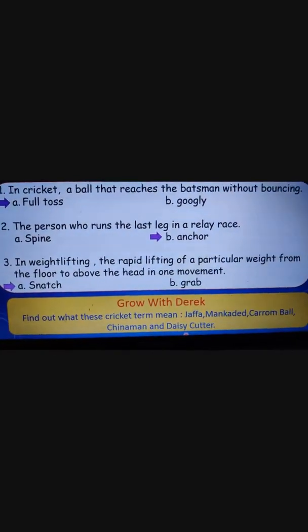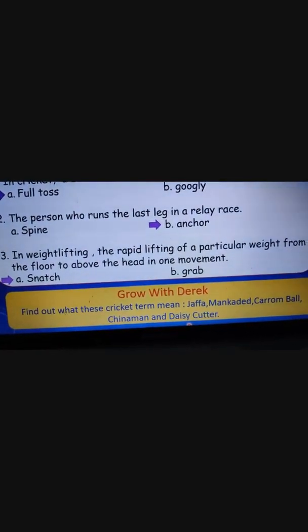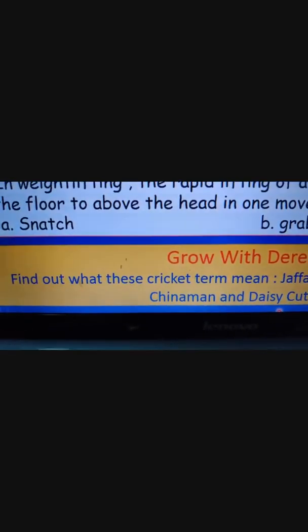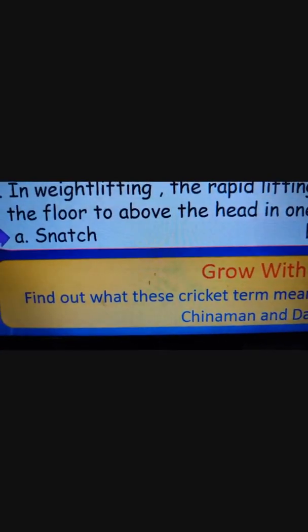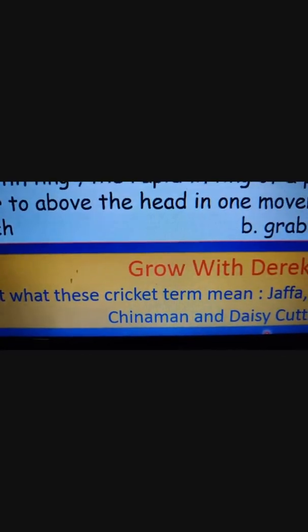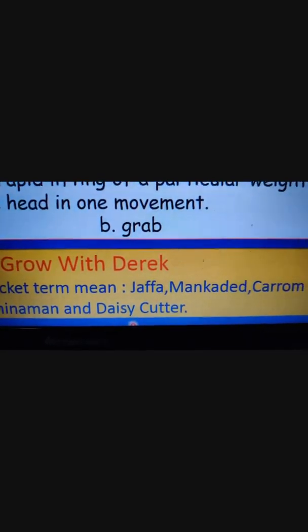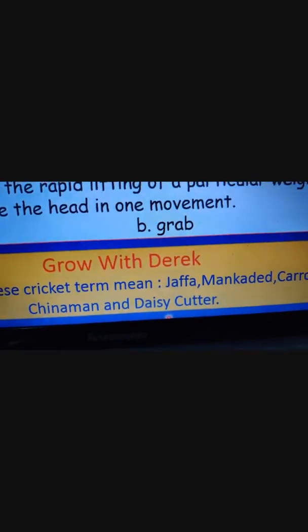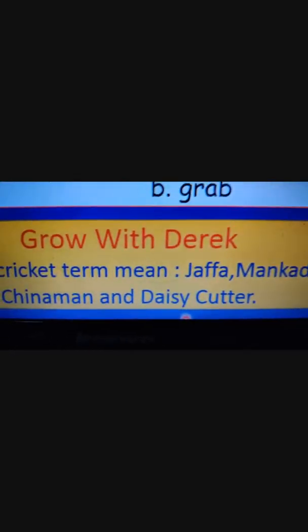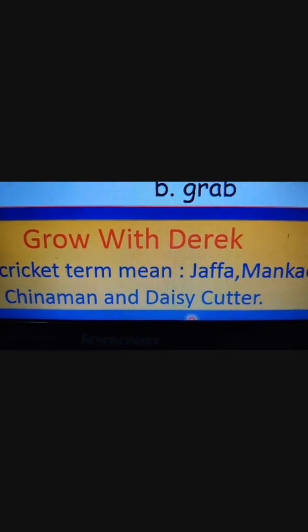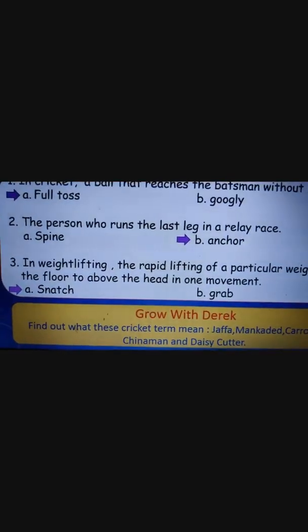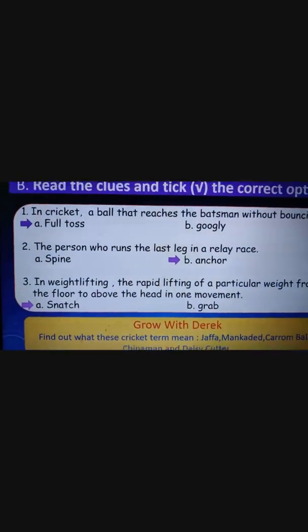Okay. Now grow with Derek. Derek is the author of this book. He has written this book, so we can grow with him. You can take it as a home task. You have to find out what these cricket terms mean. You have five cricket terms. First one is Zaffa, second one is Mankading, third is Carom ball, fourth is Chinaman, and the last one is Daisy cutter. Right? So your homework is to find out what these cricket terms mean. Clear?